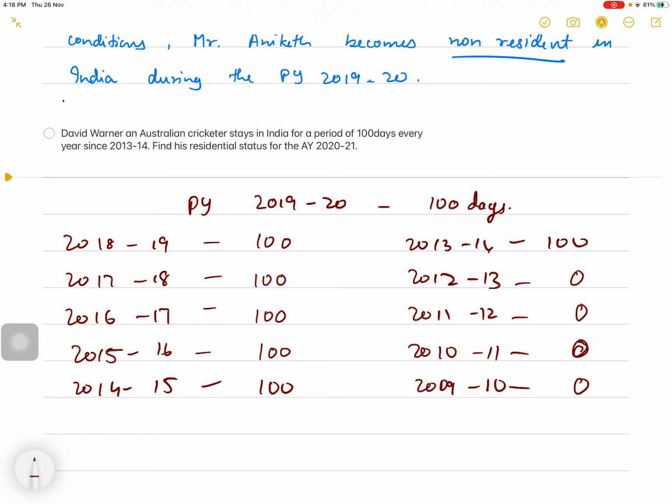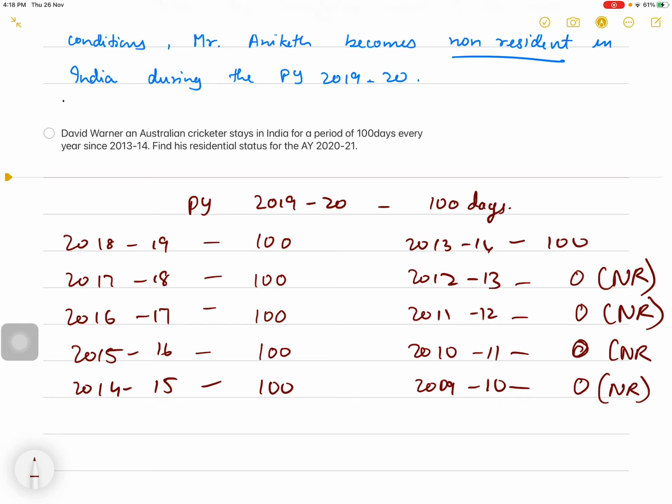Okay. So let us see whether he satisfies the additional conditions. All these years, from 9-10, he does not satisfy the first basic condition nor the second. So he is non-resident in each of those years.